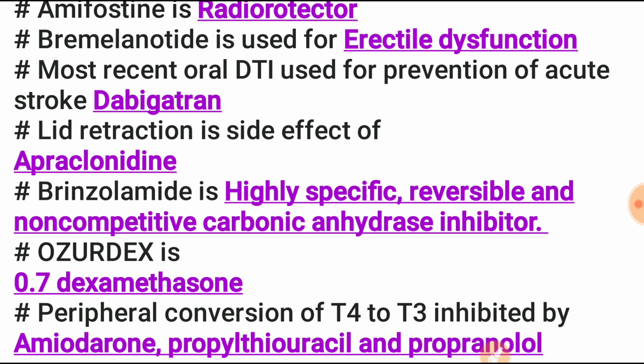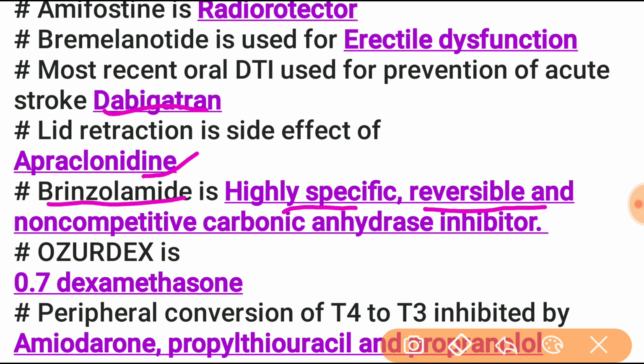Next is the most recent oral DTI used for prevention of acute stroke, which is dabigatran. The lid retraction is the side effect of apraclonidine. The brinzolamide is a highly specific, reversible, and non-competitive carbonic anhydrase inhibitor.